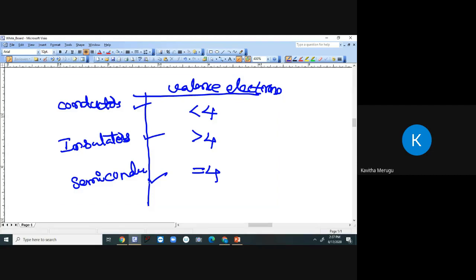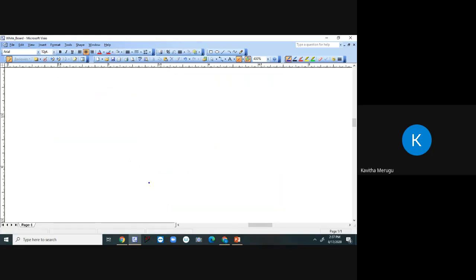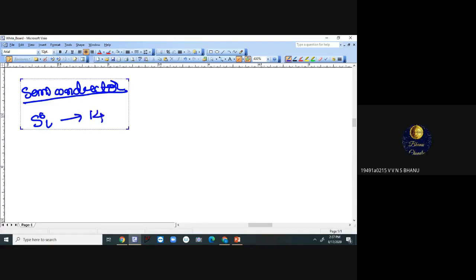You may ask me, why only 4? Why not 5 or 6? So I will explain with a small example here. If you take a semiconductor, one example for a semiconductor, could you please tell me? That is silicon. What is the atomic number for silicon? 14. We have discussed, 14. Right?